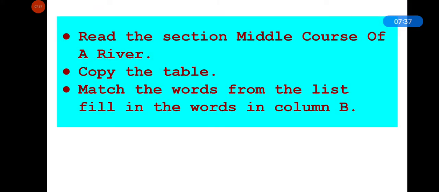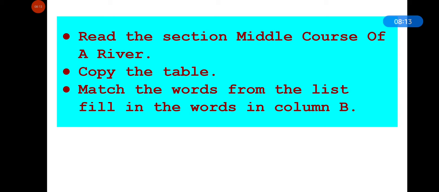Now you need to open your content book and read the section middle course of a river. Listen to my instructions properly. Read the section, underline the important sentences and difficult words, and learn spellings. If you find difficulty in learning spellings, you can write them in your notebook while reading. After reading, you need to copy the table I will show you and match the words from the list.